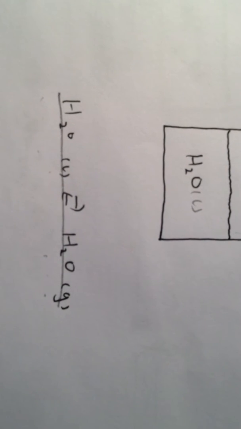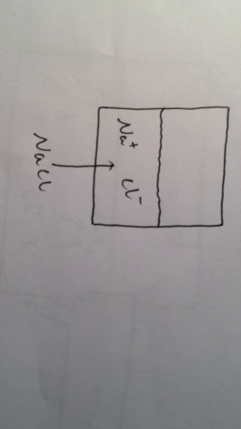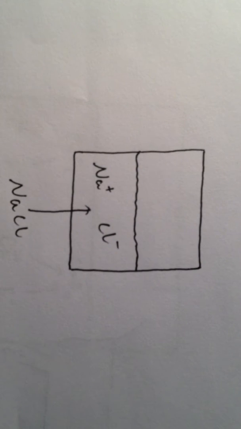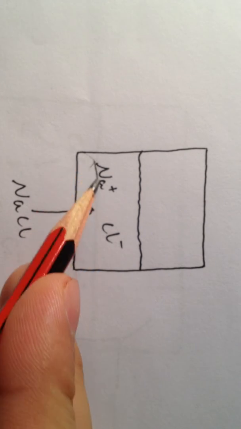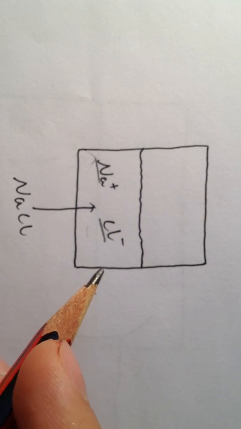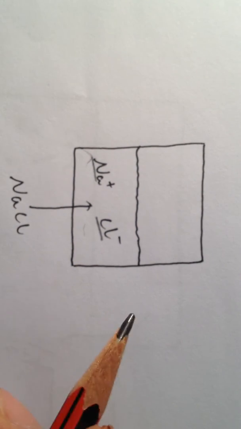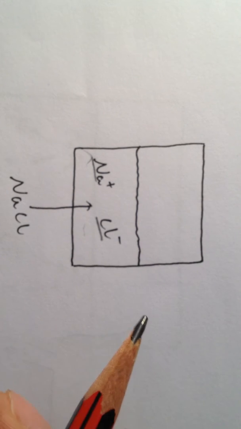Another type of dynamic equilibrium is solubility equilibrium. Solubility equilibrium involves dissolving in a saturated solution. Here's an example, also in a container half filled with water, a closed system. We all know if you put sodium chloride into the water, it will completely dissolve into sodium ions and chloride ions, because sodium chloride has a really high solubility constant.